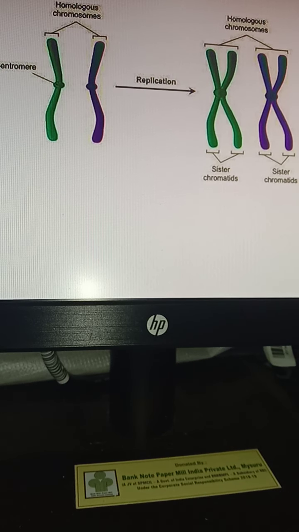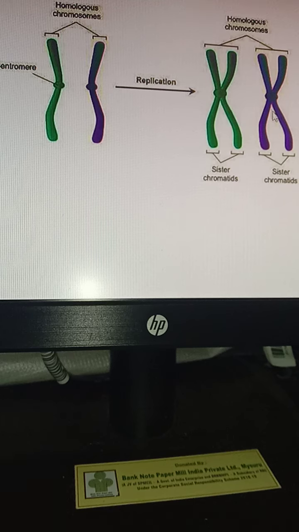As I have discussed earlier, these are homologous chromosomes. This is the chromosome before the beginning of the synthesis phase. You know that in the interphase itself the DNA replication starts. Before that, they will be like this: one homologous chromosome and another homologous chromosome. Once they replicate, they will form one more chromatid. See, this is a single chromosome but having a replicated copy.